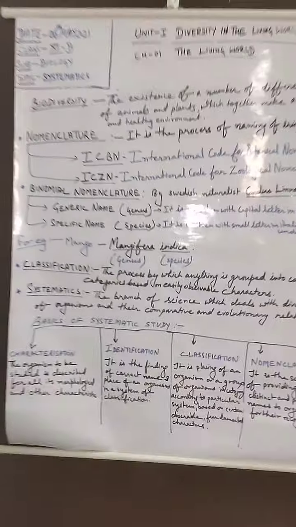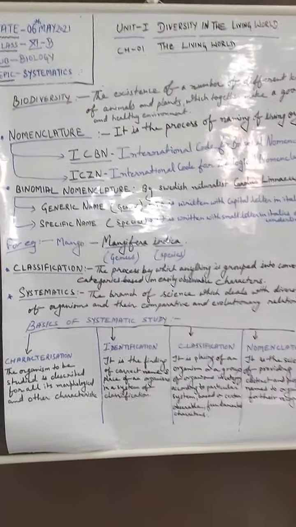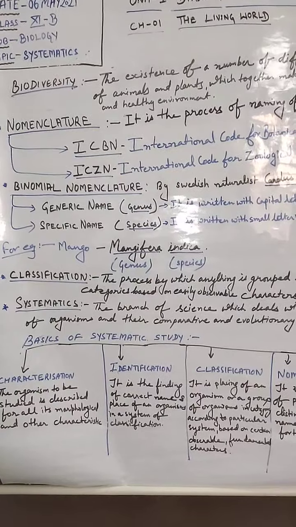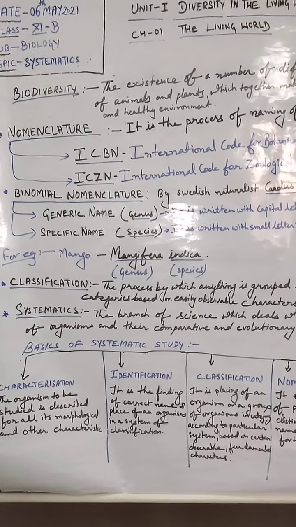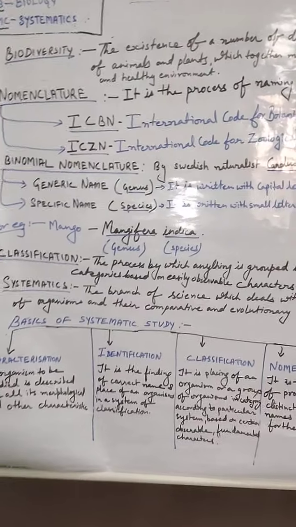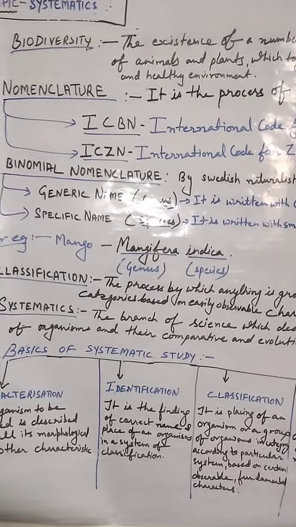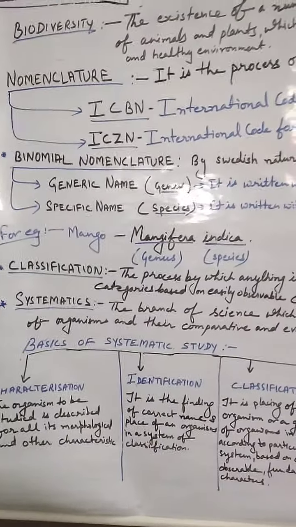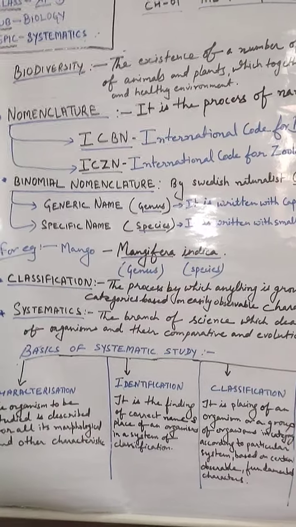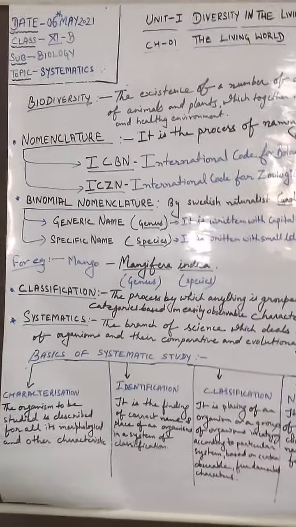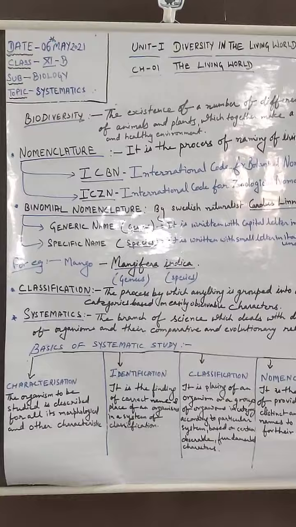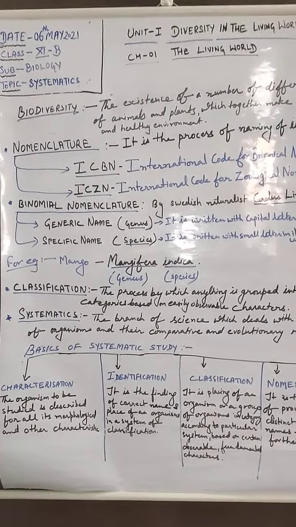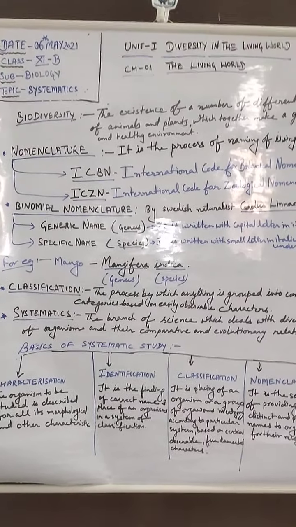This is all for today. And students, I am assigning you one homework with it. Please write 5 plants and 5 animals scientific names under ICBN and ICZN, and please write them properly with binomial nomenclature, that is, how genus should be written and how species should be written. So this is your homework for today, and learn this whole topic. In the next turn we will discuss taxonomy, its types, and taxonomical hierarchy.